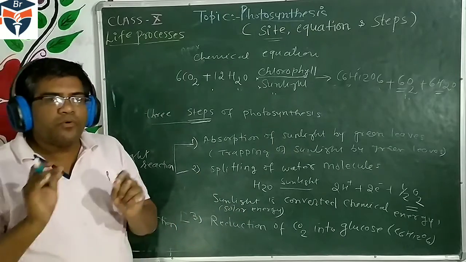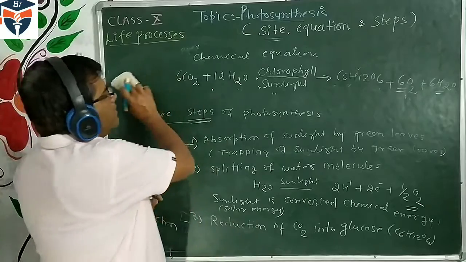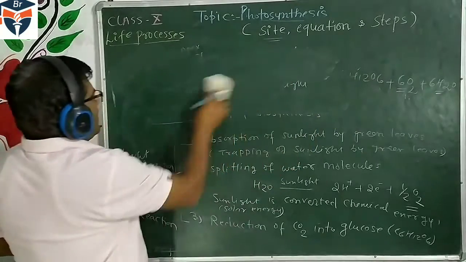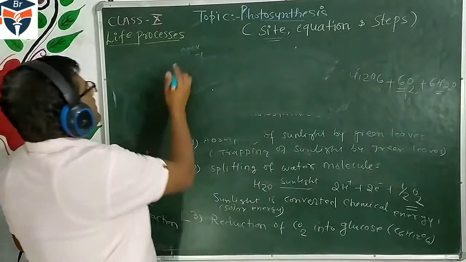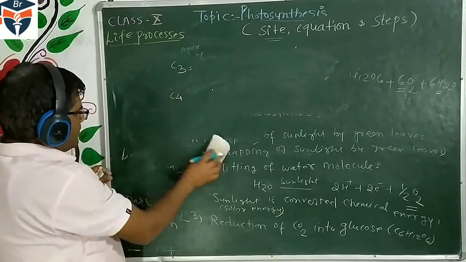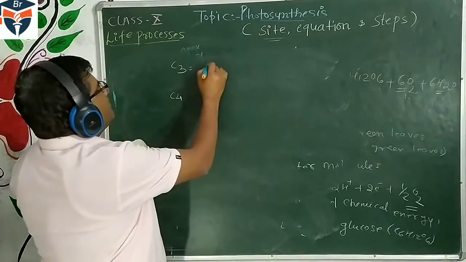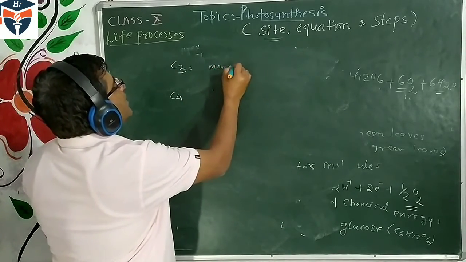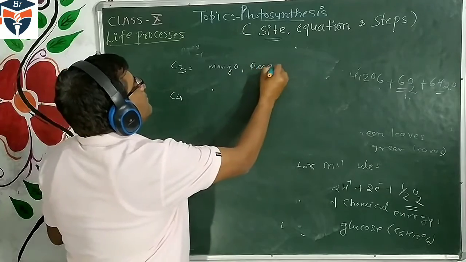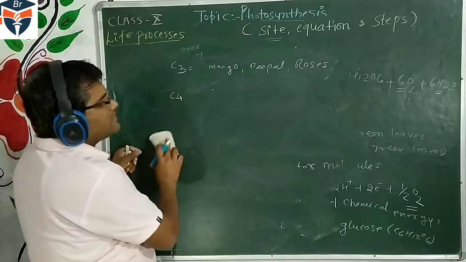One more important thing: there are two types of plants. One is called C3 plants and another is called C4 plants. Simply understand, plants like mango, peepal, roses come under the C3 plant category.